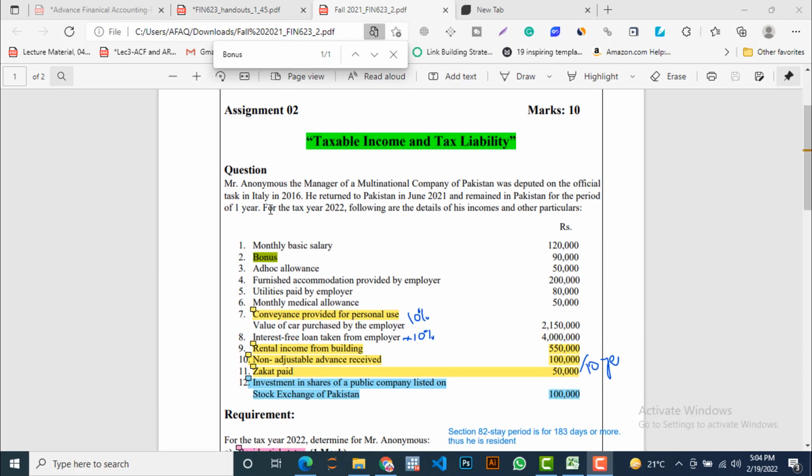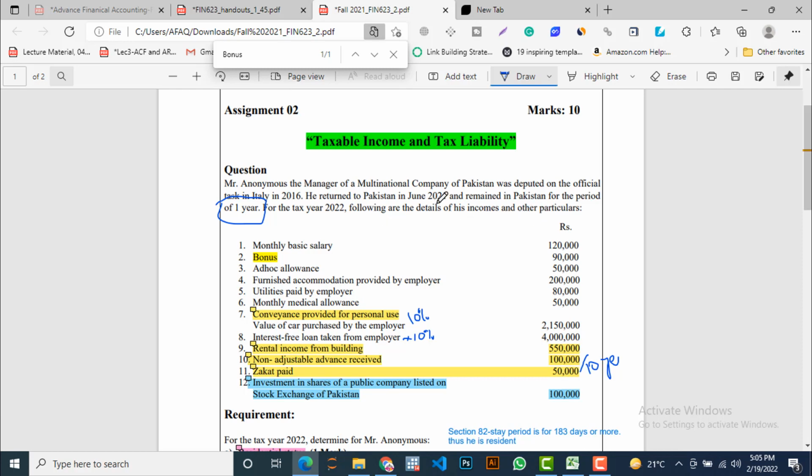Question. Mr. Anonymous, the manager of a multinational company of Pakistan, was deputed on the official task in Italy in 2016. He returned to Pakistan in June 2021 and remained in Pakistan for the period of 1 year. Please circle this. This is very important. 1 year. For the tax year 2022. Following are the details of his income and other particulars.